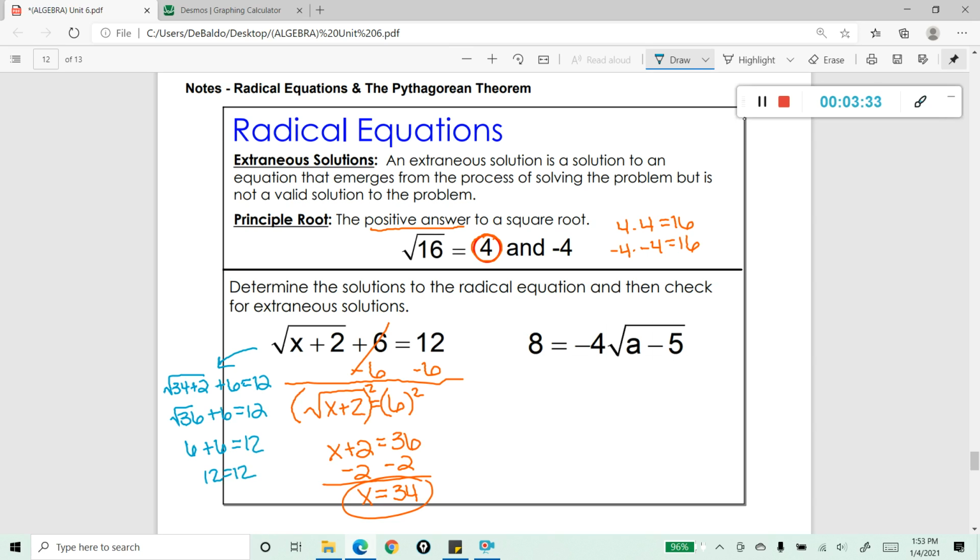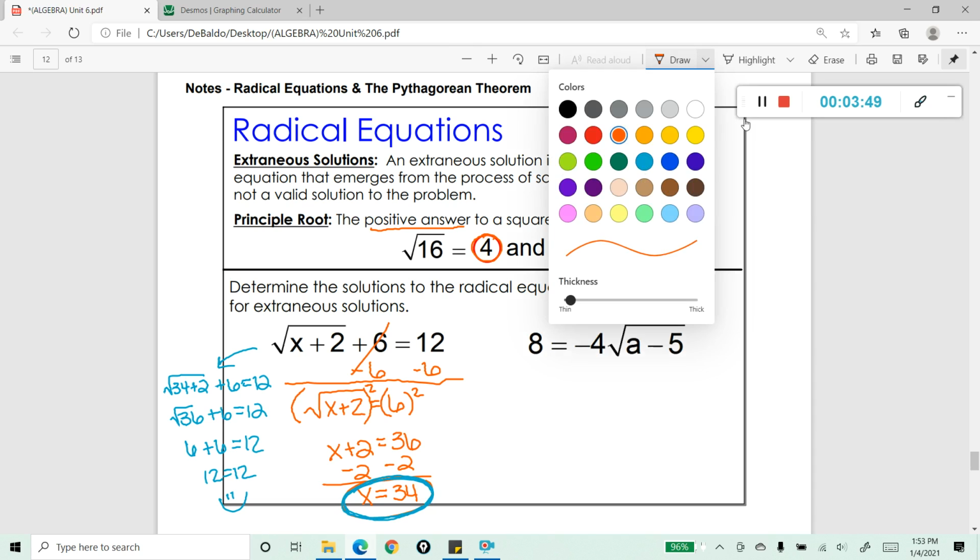What this means is, if it actually works in the problem and it works really nicely, then this is the answer to the problem, but it is not extraneous. Okay? Now, let me show you what it actually looks like when it is extraneous so you can compare the two.